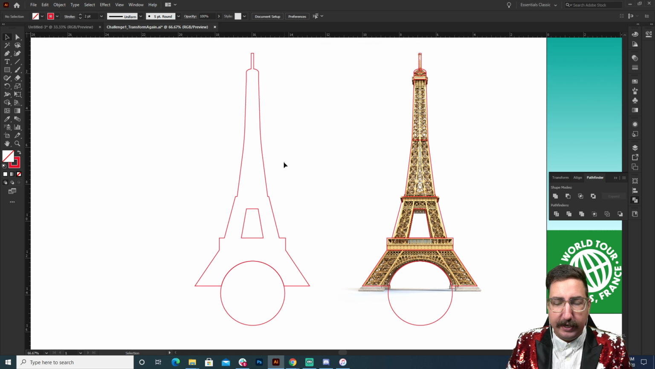Cool, so there we go. We have our nice outline of the Eiffel Tower. And now I'm going to show you some more complex stuff, all right? So we've built this using basic shapes, and this is where it's about to get crazy.